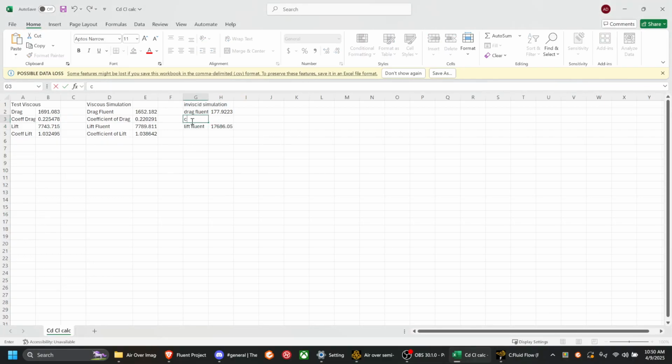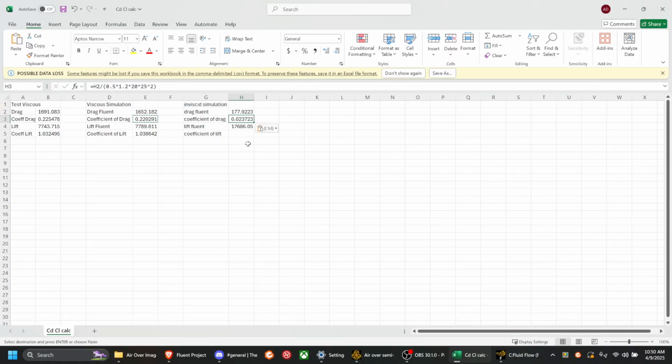And then we can similarly calculate coefficient of drag, coefficient of lift, and this should just do it for me. Yep. So yeah, that is all the results for all of the Fluent for part 3 of the project.